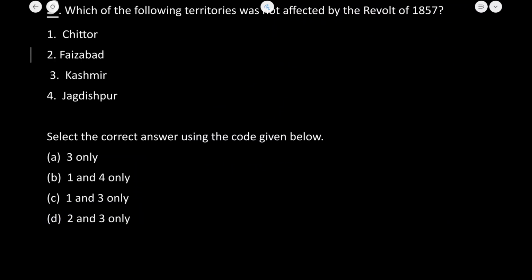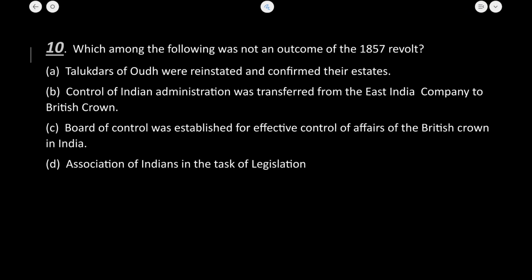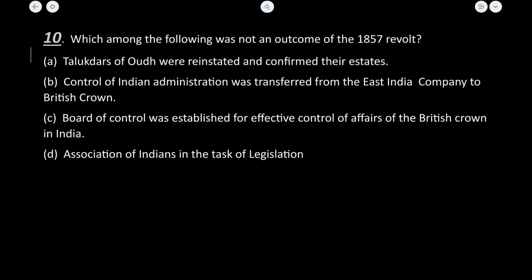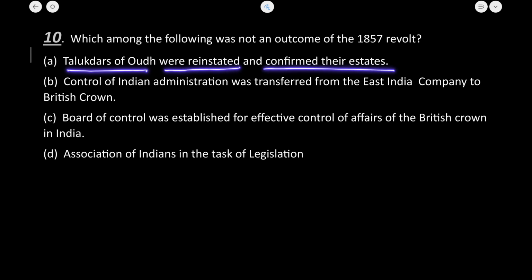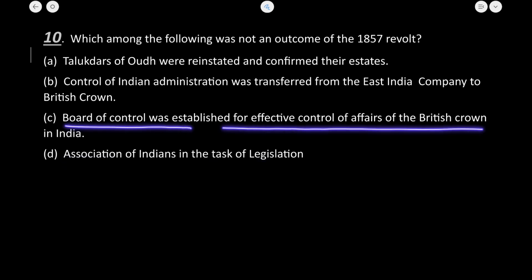Let's now move to the next question, that is which of the following was not an outcome of the 1857 revolt? कौन सा outcome नहीं था? So तालुकदार्स of Awadh were reinstated and confirmed their states. Next is the control of Indian administration was transferred from the East India Company to the British Crown. Association of Indians in the task of legislation, and a Board of Control was established for effective control of the British Crown in India.